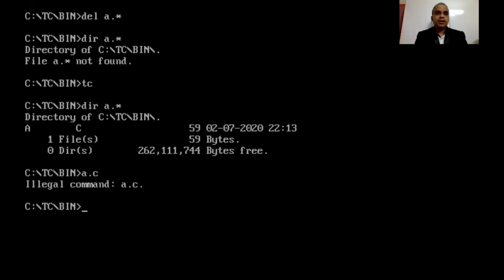Many people think that if they write any program, the machine executes their program. No, source code cannot be understood by the system, and my machine can understand only zeros and ones. So it says that the C code is not in an understandable format. We need to perform one process on this C program so that my source code should be converted into machine understandable form, and that is zeros and ones, the binary number system.